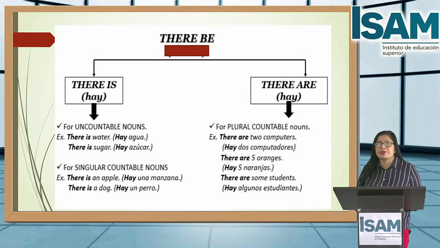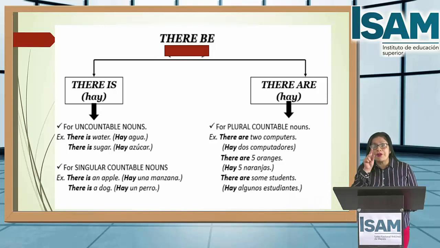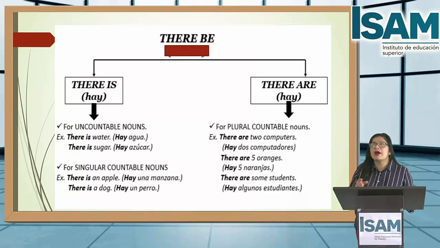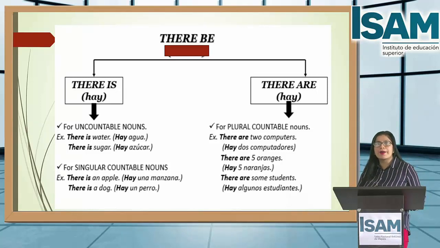Here, there be. Students, do you remember there is and there are? When we use there is and when we use there are: there is we use for singular, do you remember? And also, there are for plural. Here, students, notice, there is we also use for uncountable nouns, for example water, salt, sugar.